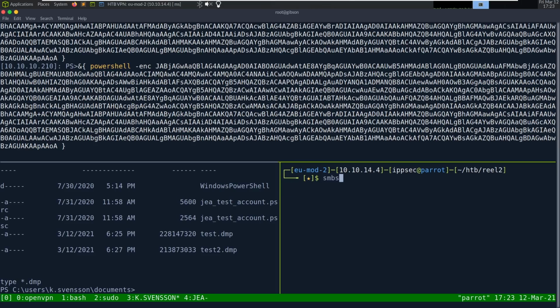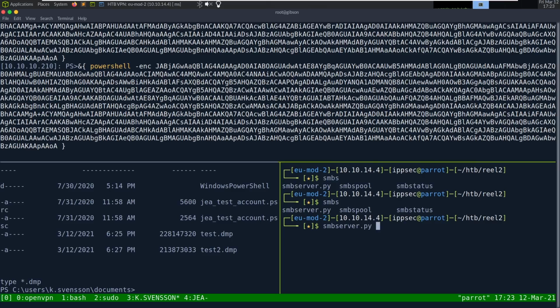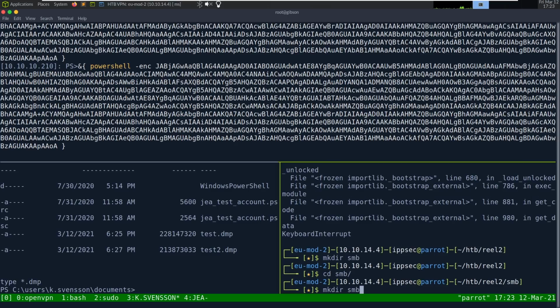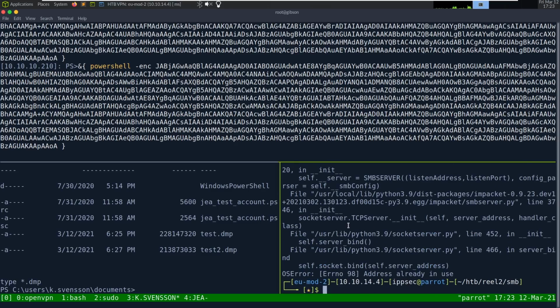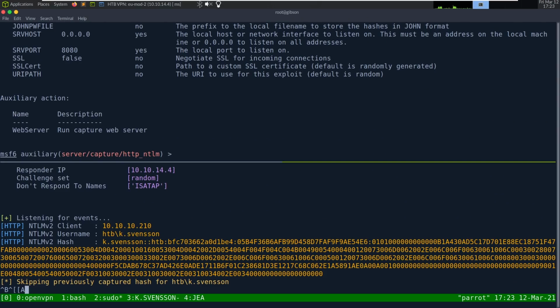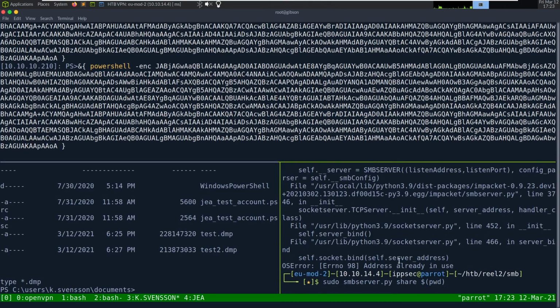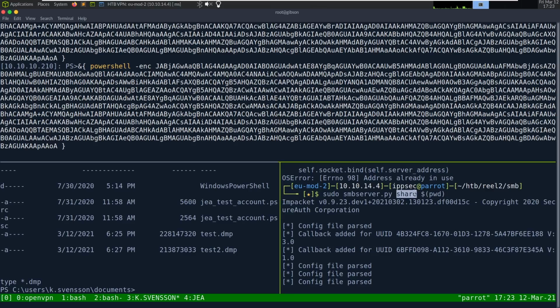Let's do SMB server, sudo maybe share pwd. Does this do it right? I should make dir smb and do it from in there. I always get it reversed. Impacket's running. Where is Impacket? Kill that so the port's free. I always get confused between directory name and path. I think directory name comes first. So we should be able to copy the dump to 10.10.14.4 share.